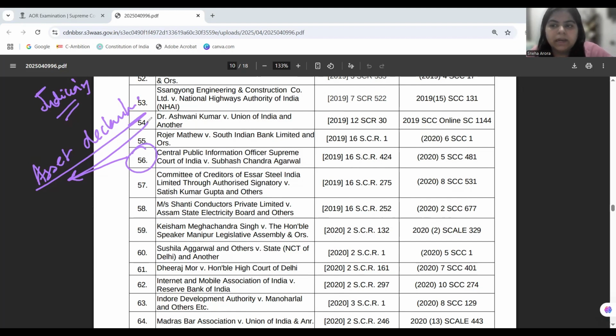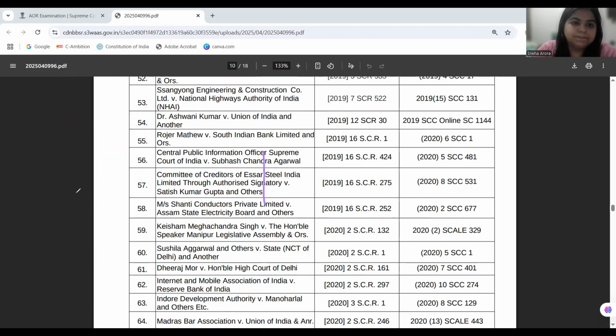The court herein ordered that the request for looking into the collegium decision can be looked into by the CPIO, but asset declaration was one thing that the court commanded in this case. We just know that most recently in 2025, a lot of judges have declared their assets. In the Supreme Court, there was a full page reading in leading newspapers that many of the judges have declared their assets. Now, next we come to the case of Kavita Kamboj.